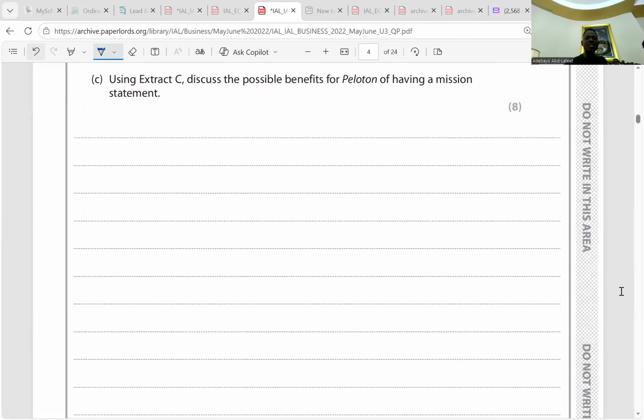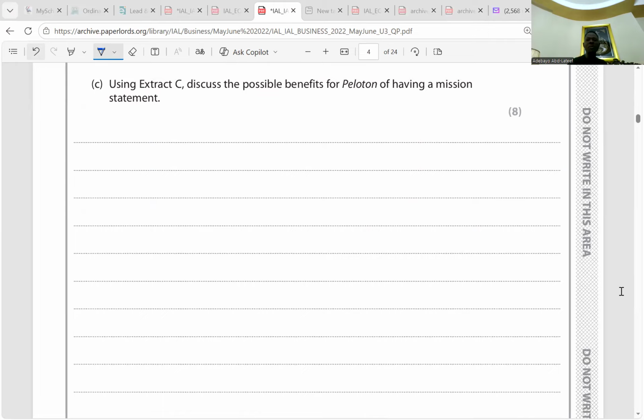Using extract C, discuss the possible benefit for Peloton of having a mission statement. So what is a mission statement? I wrote here, a mission statement is an expression of corporate aims describing the overall aspiration of a business. It's about what the business is aspiring towards. Who do we deal with? What do we do? That is what a mission statement is about. I think you get it now. So what are the benefits of having a mission statement?